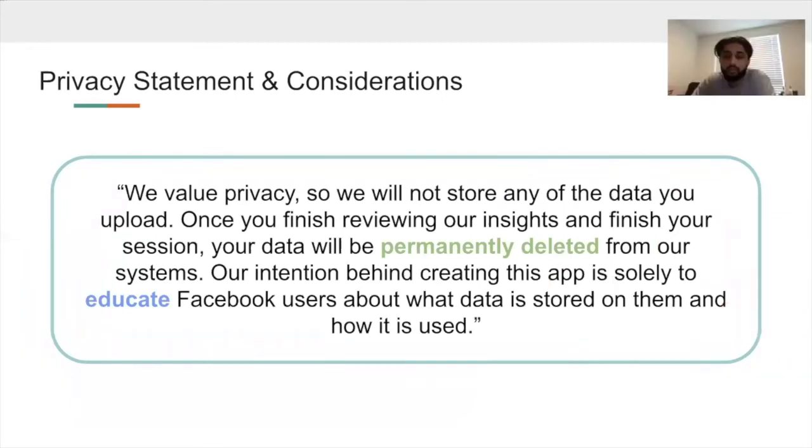So the two main values we focus on are data privacy and education. For education, we know that there's a knowledge gap between people involved in tech and people who aren't about the data that companies store on them. So we'd like our platform to mainly be used as a learning platform where they could learn more about what data is stored about them. For data privacy, we value data privacy because our app is dependent on users uploading data to our site. So we want to try to alleviate any concerns with this by making it clear that we don't store any data and all data is deleted once the user leaves the session.